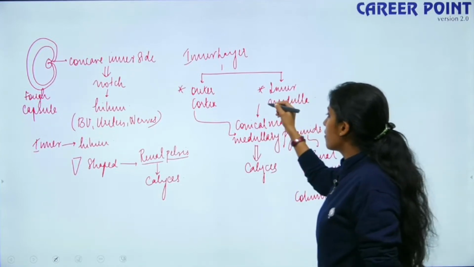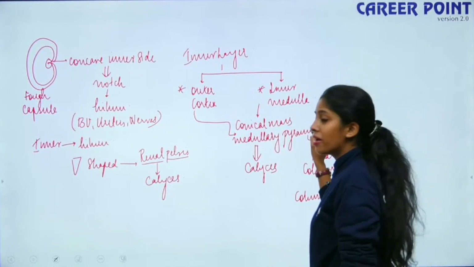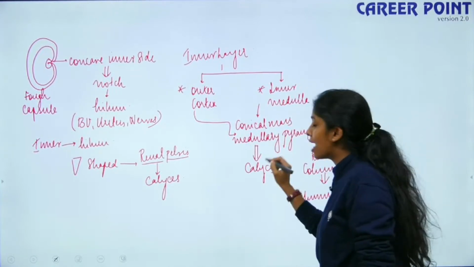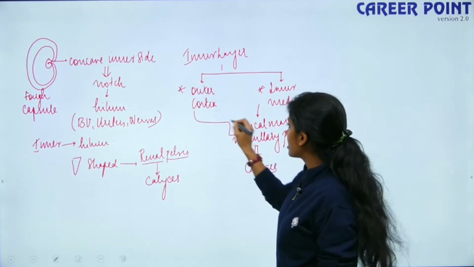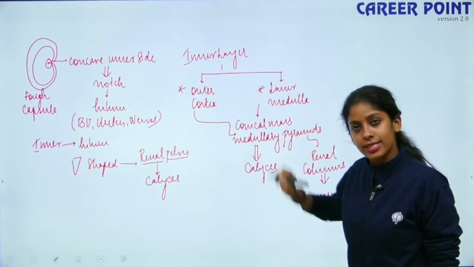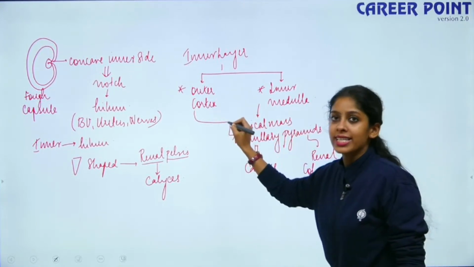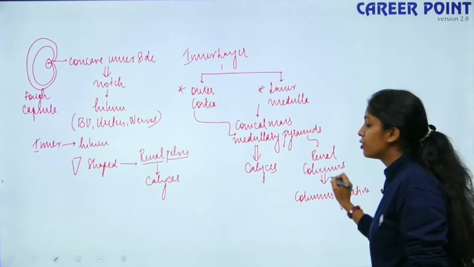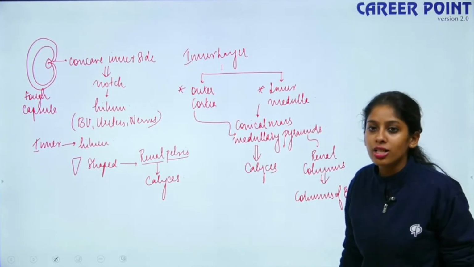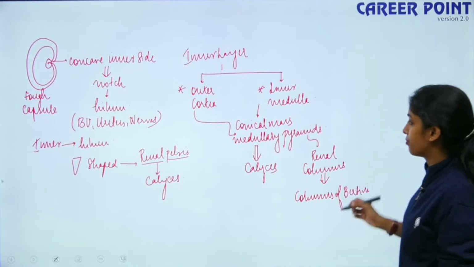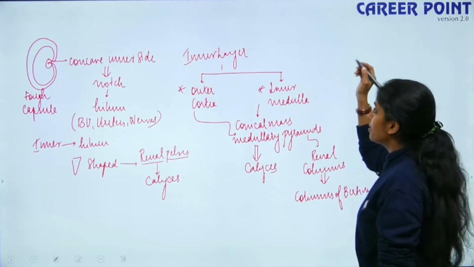So the inner medulla is made up of conical masses that are known as your medullary pyramids, which open out into the calyces. Fine. So the outer cortex extends through these medullary pyramids, and when the cortex extends through, they are known as renal columns. So these renal columns are known as columns of Bertin, right? Okay. So this is the first part. Now the next part.